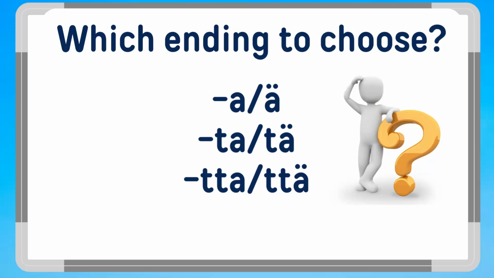As I mentioned earlier, the partitive has 3 possible endings. Well, how do you know which one to choose? Of course, the more you listen to the language and the more you use it, the more automatic the choice will be. But also, luckily, there are some simple grammar rules for this. Let's take a look at them.